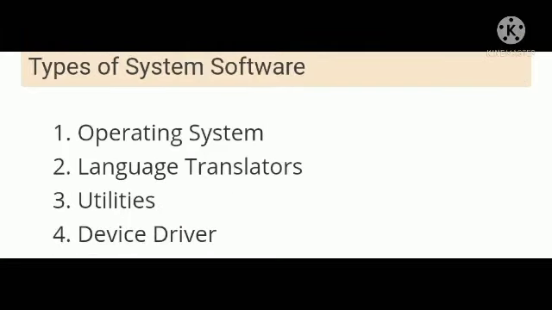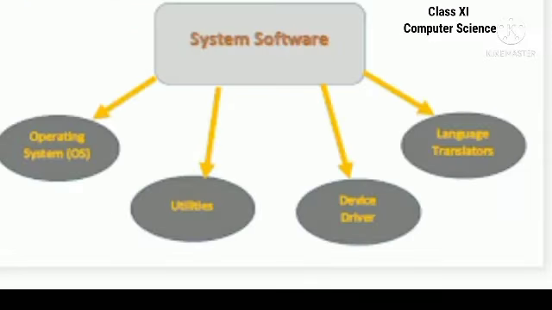System software is divided into four. They are operating system, language translators, utilities and device drivers. Okay, these are the classification of system software. So can you tell the classification of system software? Yes, operating system, utilities, device drivers and language translators. We have to study each one of the terms separately. Let us have a look on it.